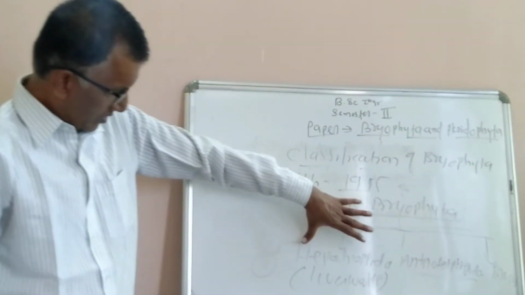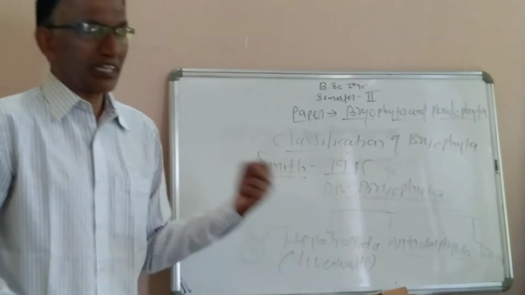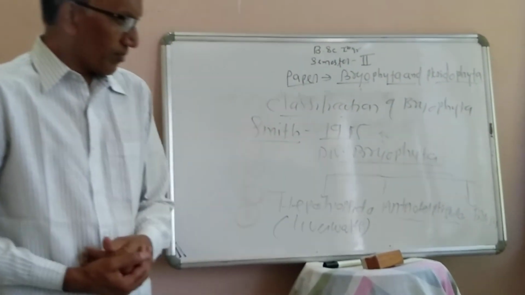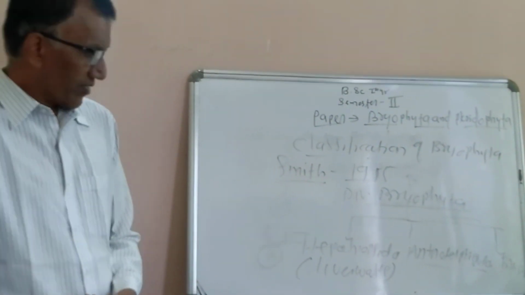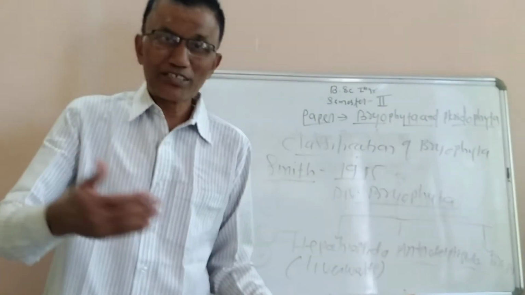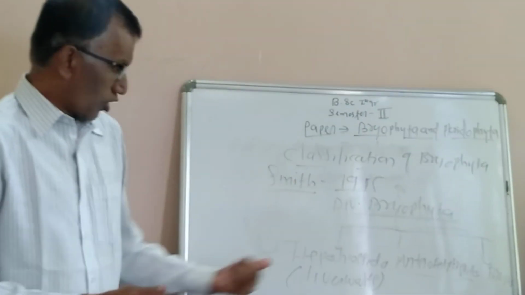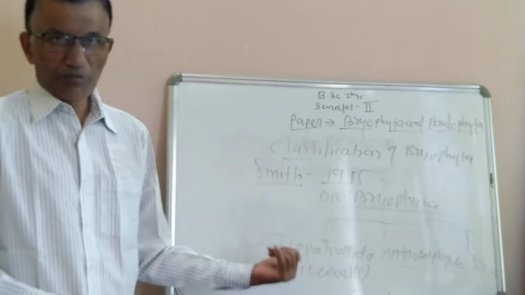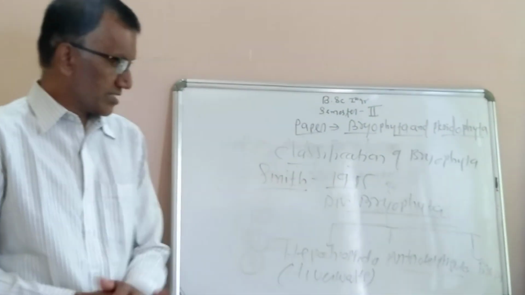You just have to know the general characteristics of Hepaticopsida. Write down 10 to 15 general characteristics of Hepaticopsida and their number of orders, families and species.